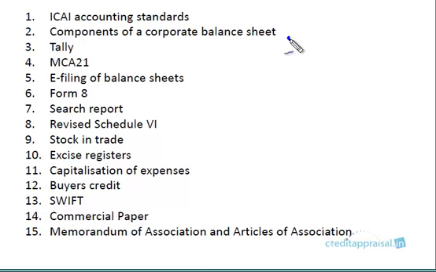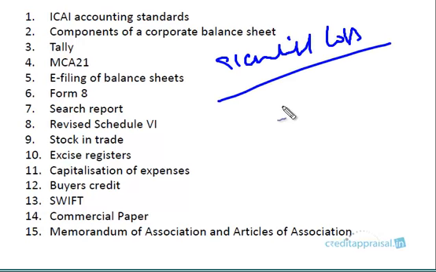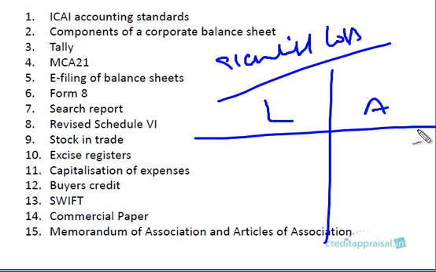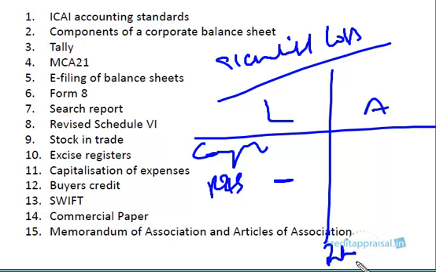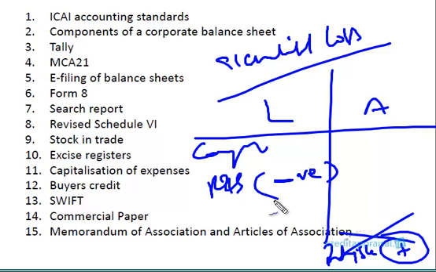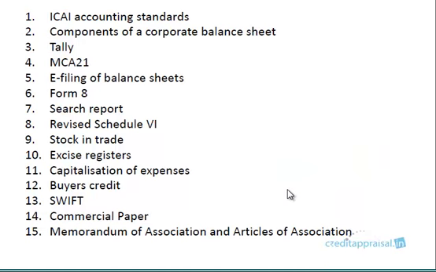For example, earlier if a company had accumulated losses, what you normally saw was that in the balance sheet you have capital and you have reserves and surplus. Accumulated loss basically means reserves and surplus is zero, and there is a negative. What companies used to do was show it under intangible assets as a positive figure. But now, as per revised Schedule 6, this is not permitted. You have to show it as a negative figure under reserves and surplus itself. So there are a couple of changes in the revised Schedule 6. Please go through this section. You'll have a very good comparison.